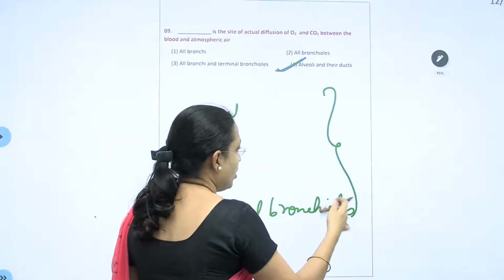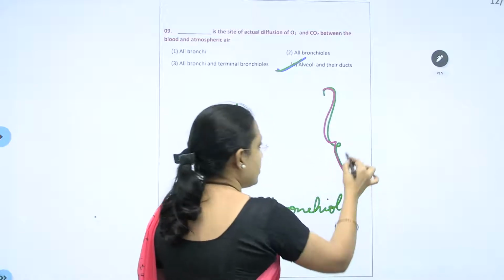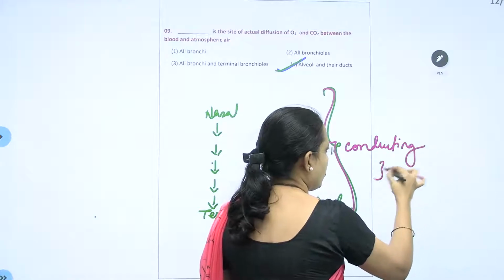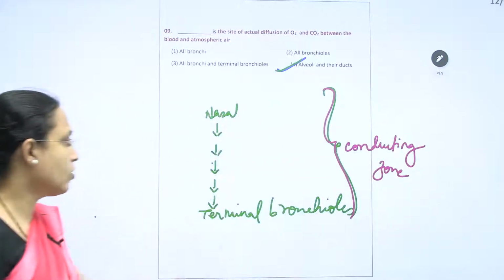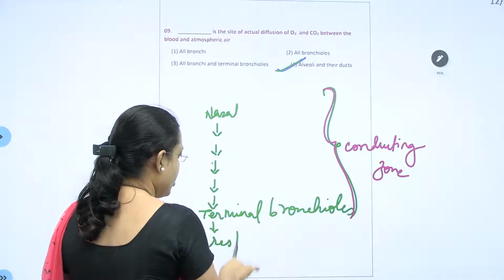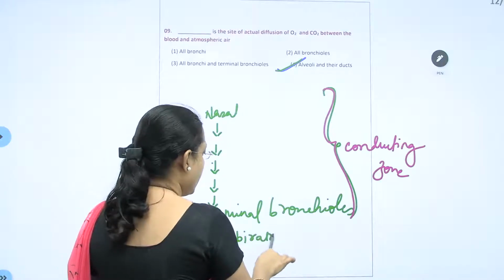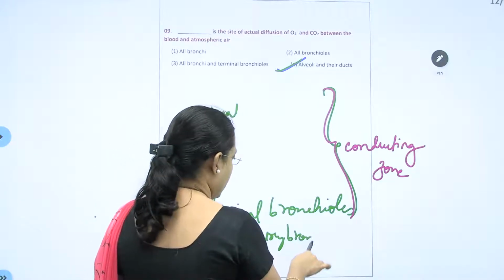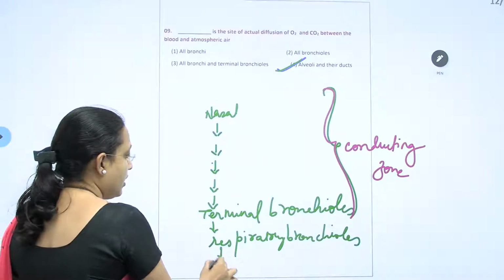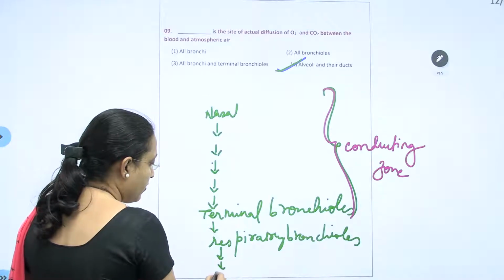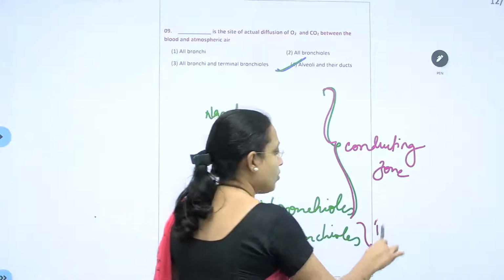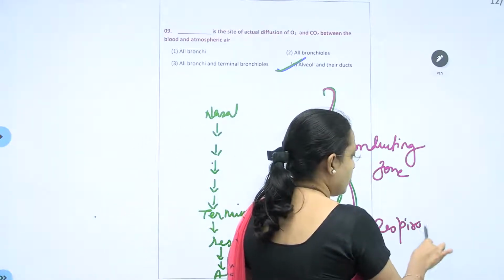This whole region is called the conducting zone. After the terminal bronchioles come the respiratory bronchioles, continuing to the alveolar duct, finally the alveolar sac, and finally the alveoli. This zone is called the respiratory zone.